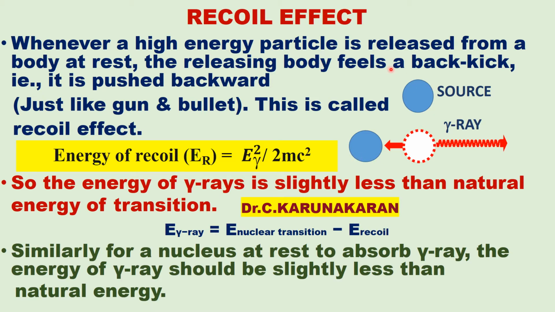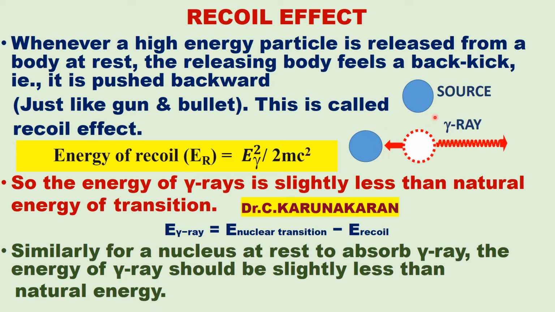The releasing body feels a kickback or it is pushed backward. For example, when the source iron 57 emits a gamma ray, it is pushed back, just like the gun is pushed back, whereas the bullet, the gamma ray, is moving forward. Okay, now this is called recoil energy.